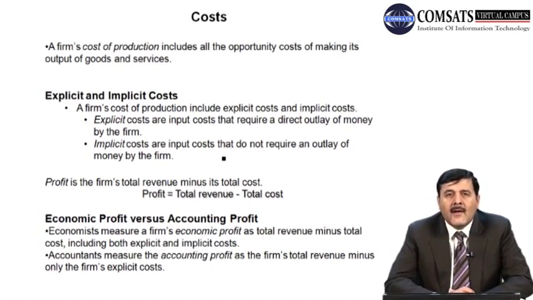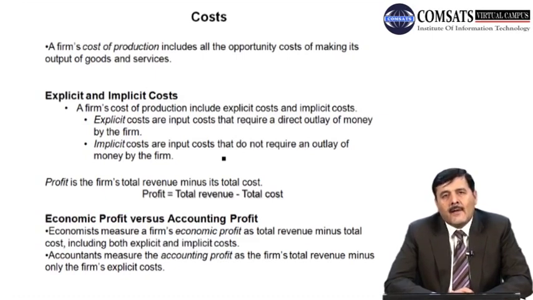Now it is easy to measure the total revenue, that is price into quantity, but what we include in cost? As we just said, we learned that cost of production includes both explicit costs as well as implicit cost, and we learned what is explicit cost and what is implicit cost, right? So if we subtract the total cost from the total revenue, we will get the profit of the firm.